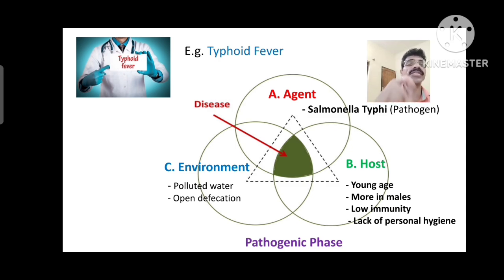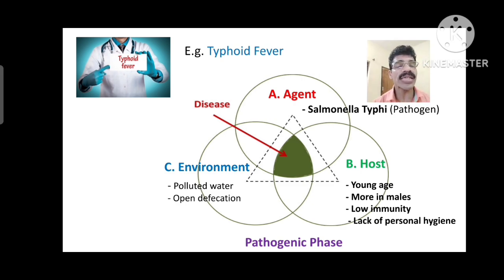I have given the example of typhoid fever. The agent is Salmonella typhi, that is a pathogen. The host is a young person. Usually typhoid occurs in males with low immunity, with weakened immunity, and who neglect personal hygiene. So lack of personal hygiene. These are the host related factors for the interaction.